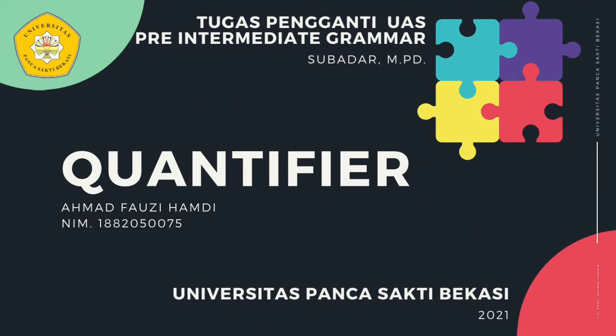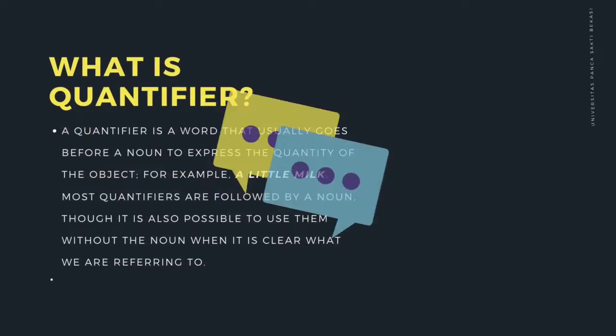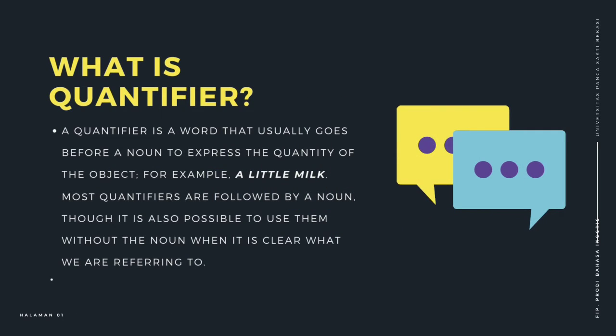This is my final exam assignment for pre-intermediate grammar. Now I'm gonna talk about quantifiers. What is a quantifier? A quantifier is a word that usually goes before a noun to express the quantity of the object. For example, a little milk. Most quantifiers are followed by a noun, though it is also possible to use them without the noun when it is clear what we are referring to.